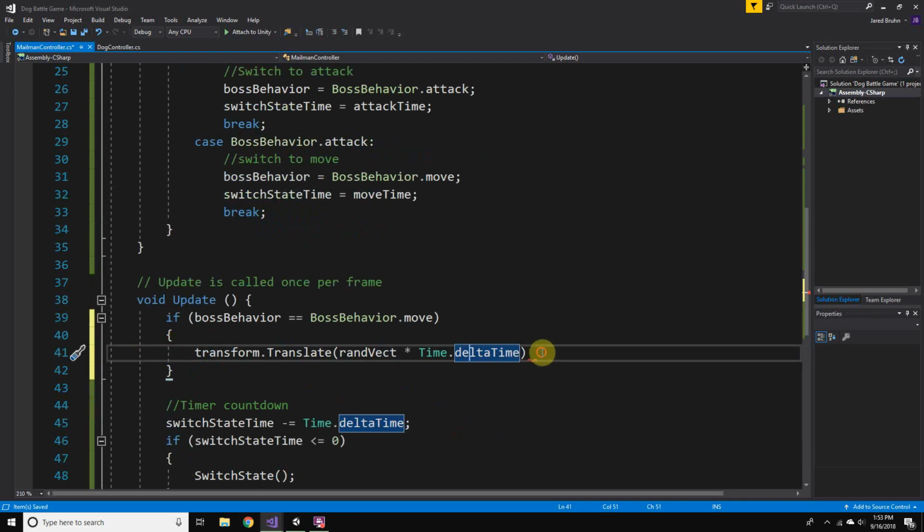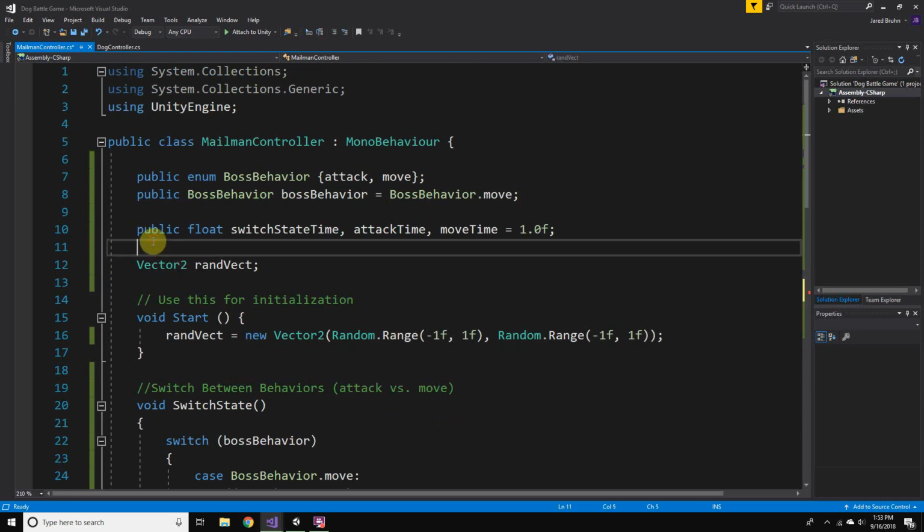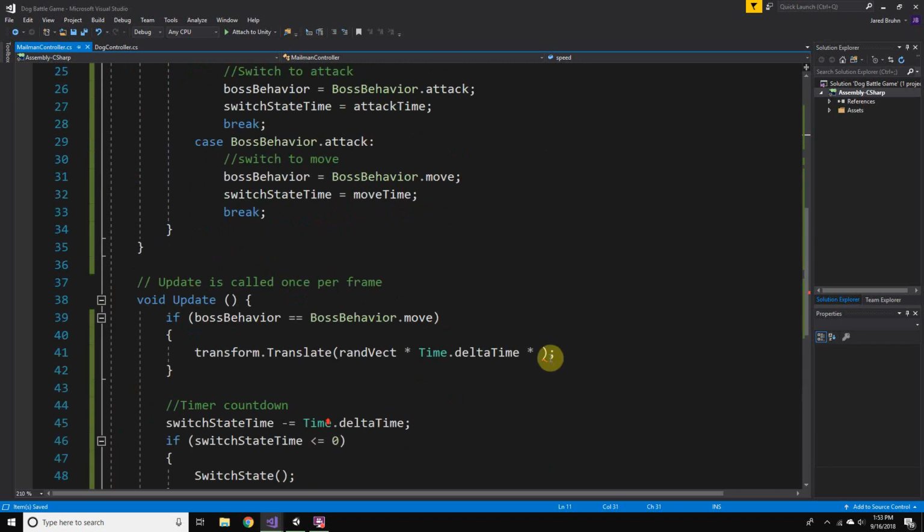So we'll give a consistent time to our movement when we're translating the position of this guy. But I also might want to change the speed of how fast he's moving. So I can set another public float over here, speed, and give it a default value of 1, and multiply that by speed.